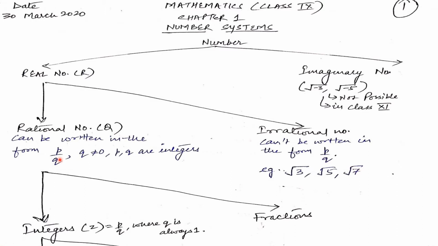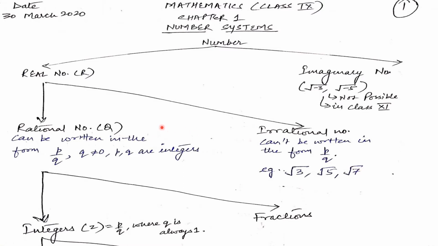Suppose you want the answer of 2 upon 0. Can you think of the solution? No, because 2 upon 0 is not defined, because in the table of 0, you will never find 2. But on the contrary, 0 upon 2 is defined. So the numerator can be 0, no issue, but the denominator can never be equal to 0.